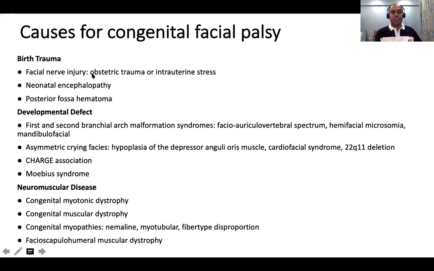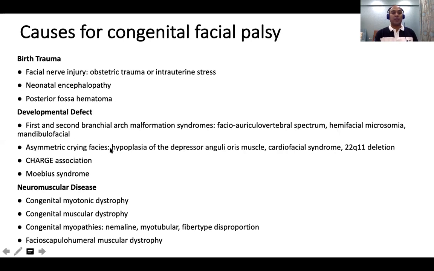Some of the causes for congenital facial palsy are newborn birth trauma because of a difficult birth injury, because of forceps. We can have HIE, we can have a hematoma in the posterior fossa in a newborn, which can affect the pons, right? You can have a developmental defect of the first and second branchial arch syndromes. Okay, we have lots of syndromes, like Goldenhar syndrome, Treacher-Collins syndrome, mandibulofacial syndromes, and so on. So the syndromes which involve the first arch and the second arch can have facial weakness.